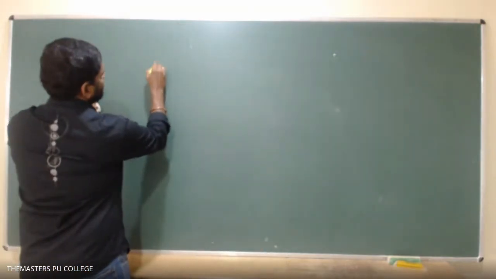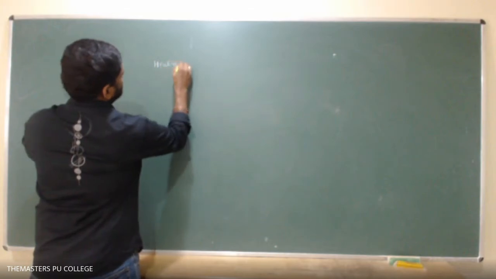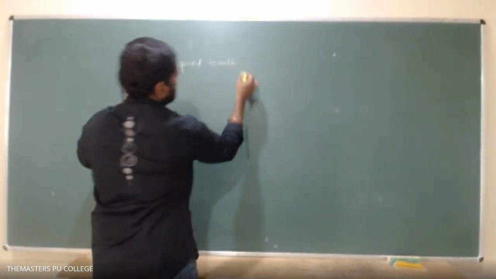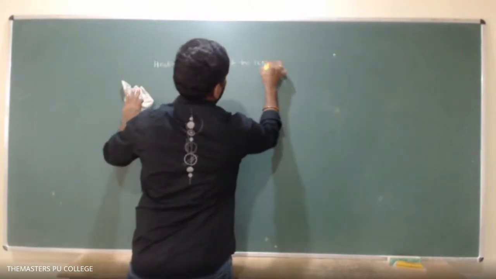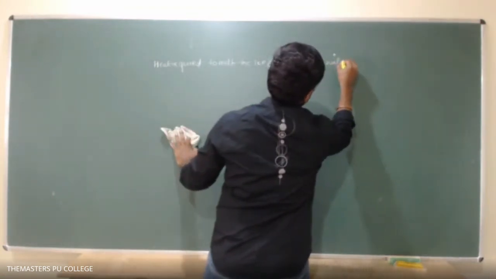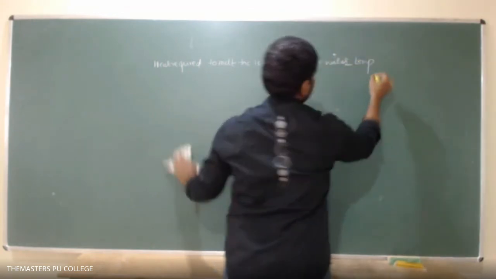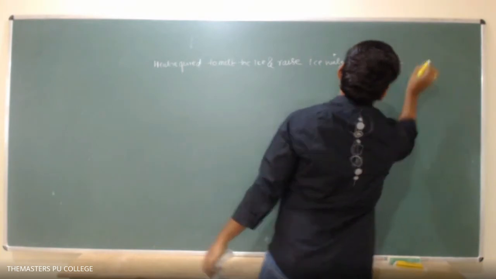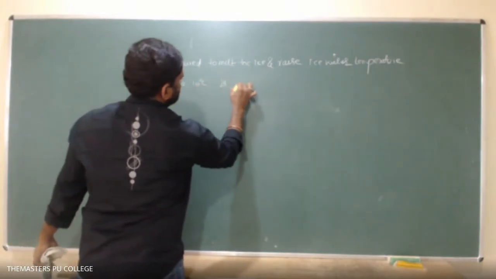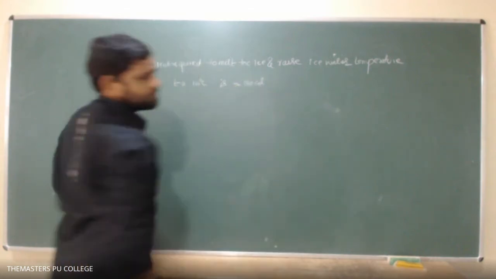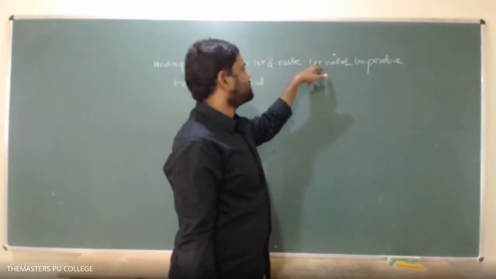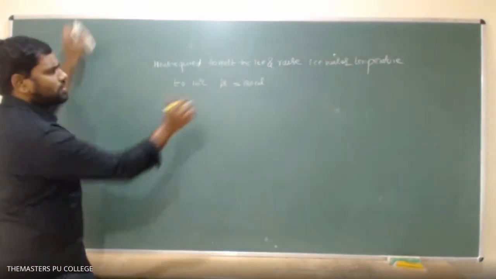Heat required to melt the ice and raise the ice water temperature to 100 degrees centigrade, yesterday we have seen, is 180 calories, right?